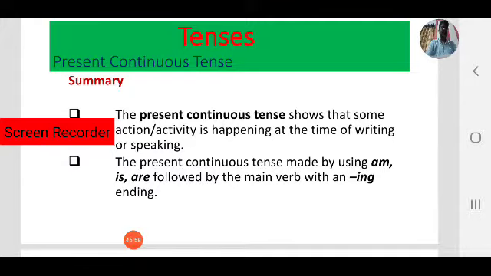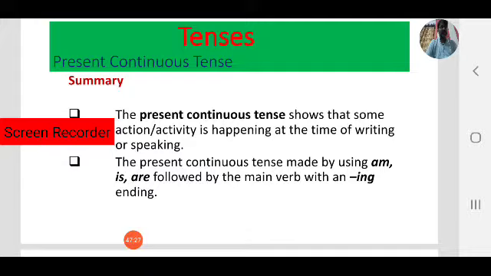And we have seen the structure of present continuous tense. Here we use am, is, are based on the subject, followed by the main verb with ing form, or we can call it the present participle.